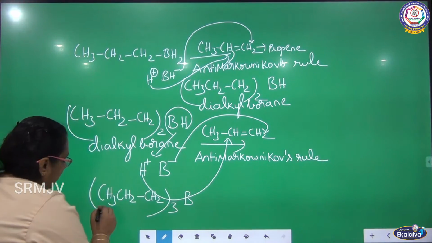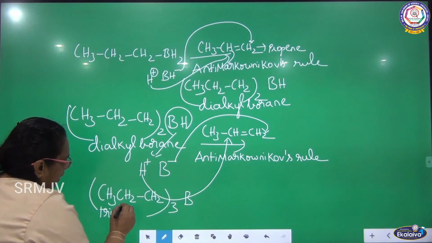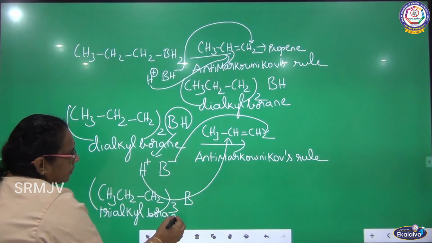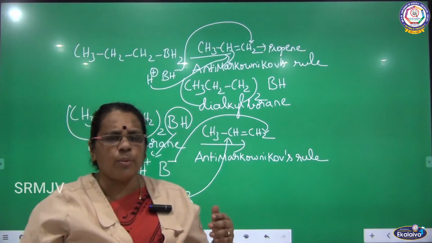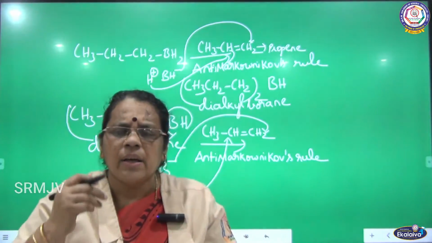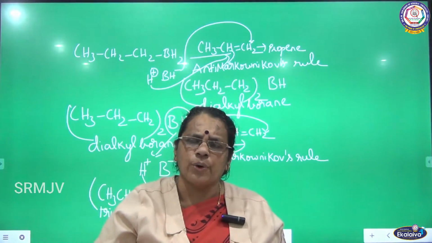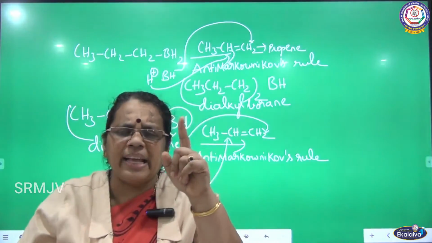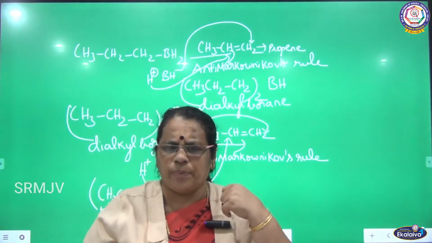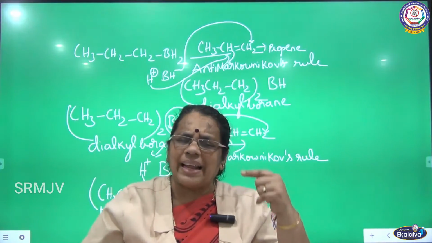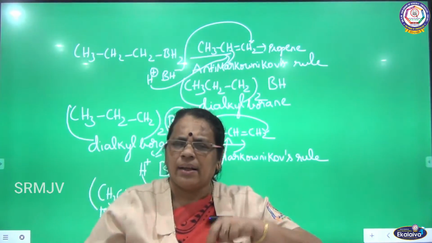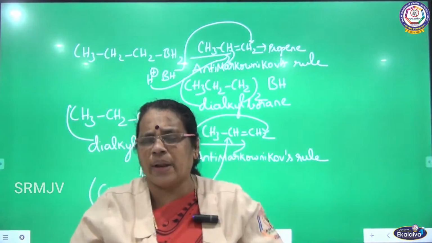So what is the name of this compound? Trialkyl borane. So this is the first step in hydroboration oxidation. In the first step, in this hydroboration reaction, I have added borane in the presence of tetrahydrofuran. In each step I am adding a molecule of propene, following anti-Markovnikov's rule. In the first step I got alkyl borane, second step I got dialkyl borane, third step I got trialkyl borane.